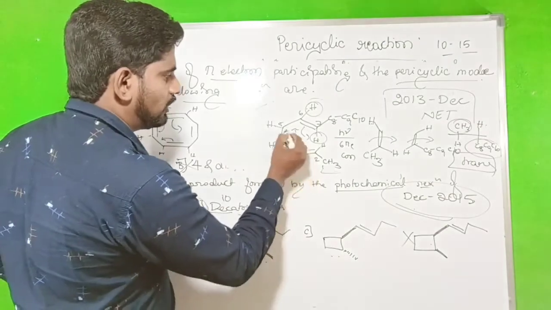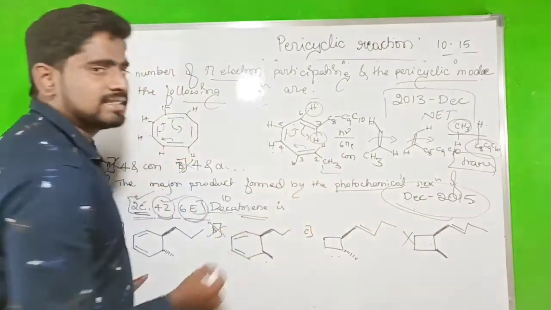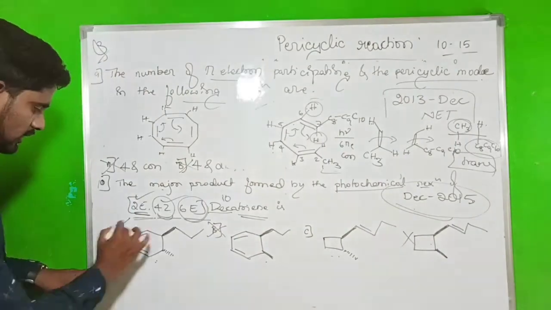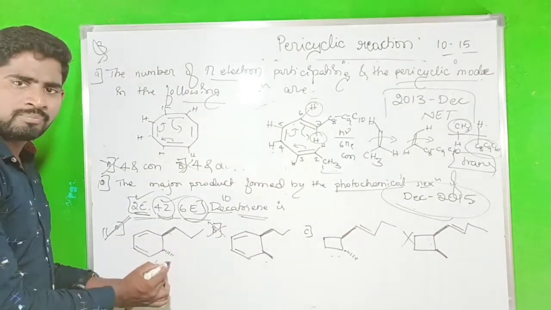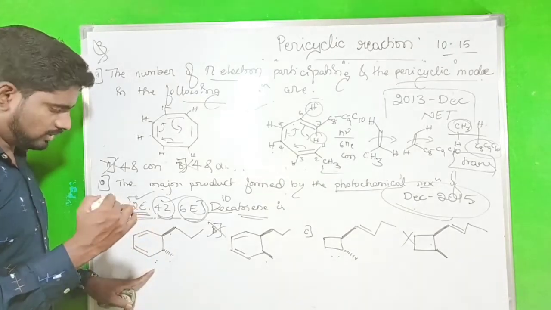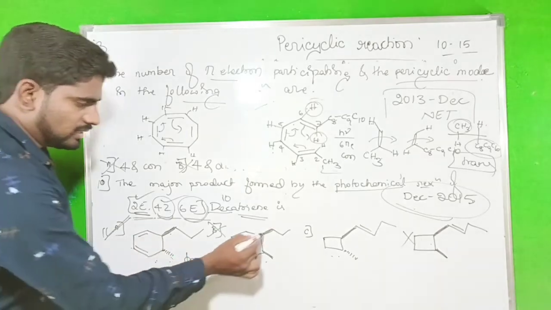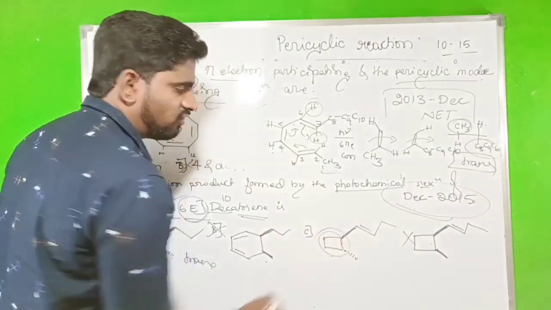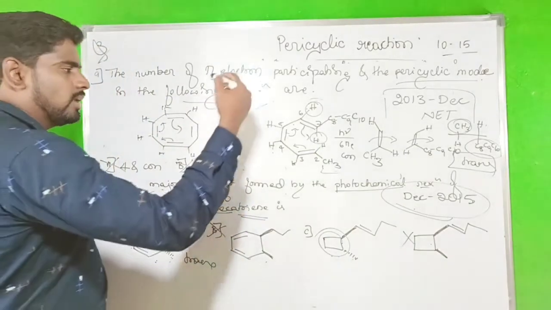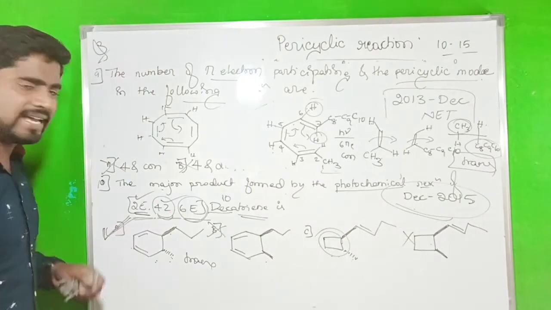While doing the electrocyclic ring closure reaction, how many membered ring should it give? A 6 membered ring. This is the product. The correct option is A. These two show the trans product. Why? Because this is above the plane and this is below the plane. Above the plane and above the plane is cis; above the plane and below the plane is trans. But a 4 membered ring would be formed in the other reaction. So that's why the correct option will be A.